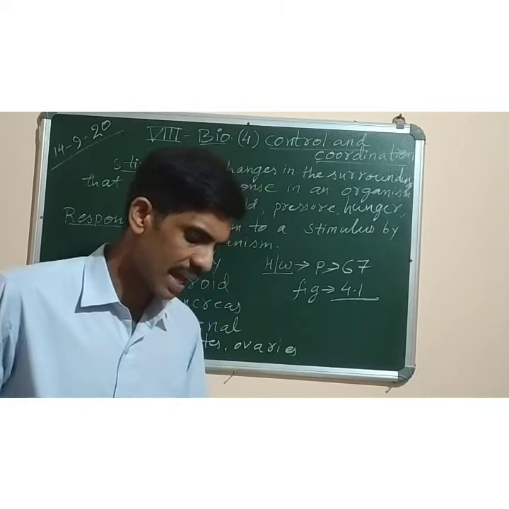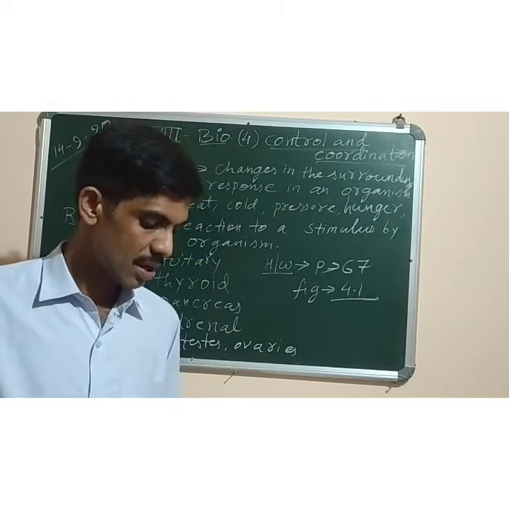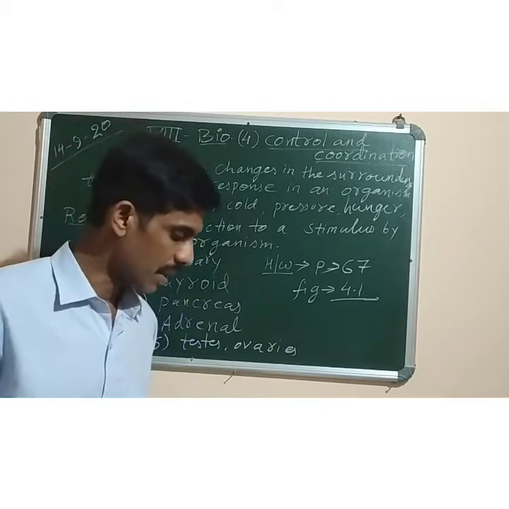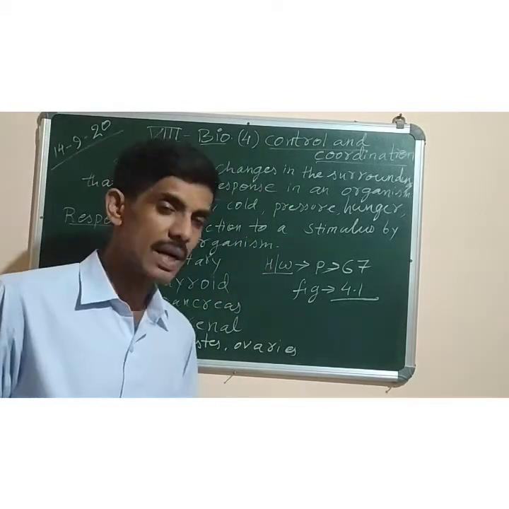Some more are there, like you can see the adrenal glands, which I have already mentioned. So draw this diagram and label the parts. That will be your homework. Now next, what is a nerve impulse?